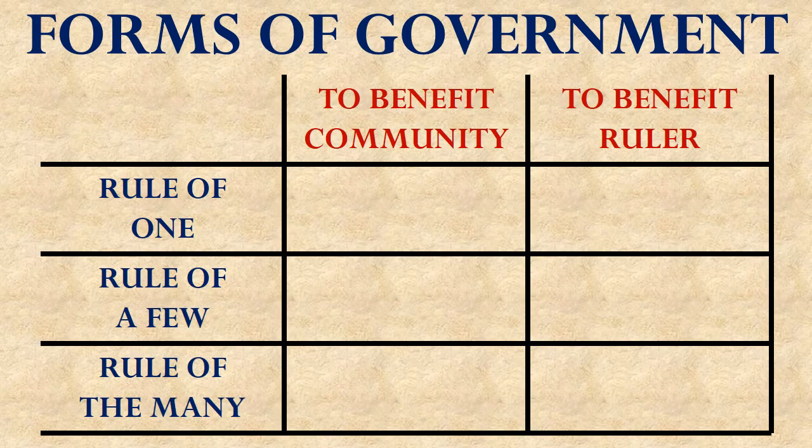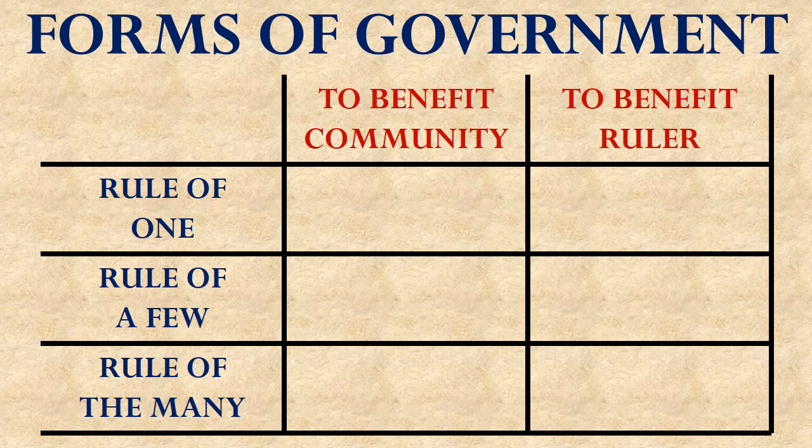As represented in the rows of this chart, Aristotle decided that we can arrange the possible forms of government into three general categories. A government might consist of a single person who rules over everyone else, or a government might be composed of a small number of persons who share power over the people, or the people might make up the government themselves. Then, as represented in the columns of this chart, Aristotle further divided these categories according to the purposes that they might serve.